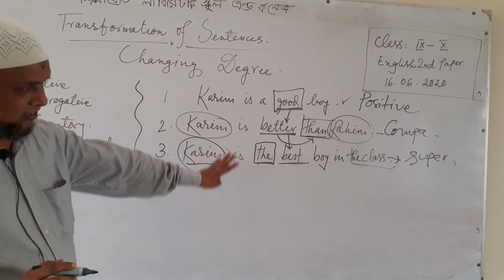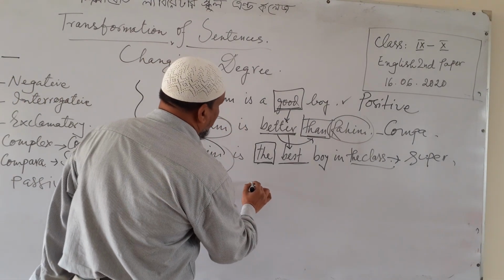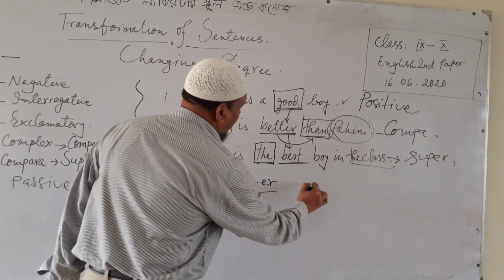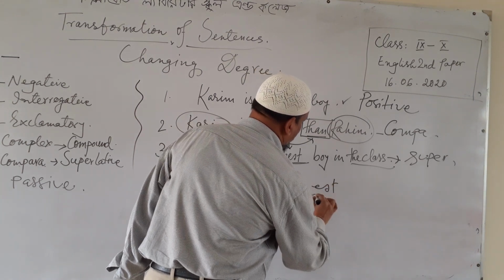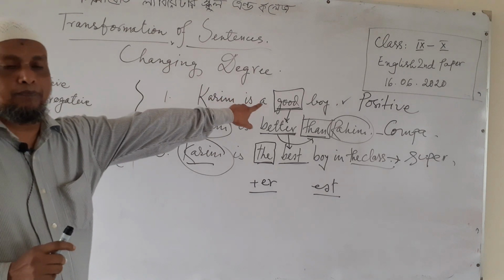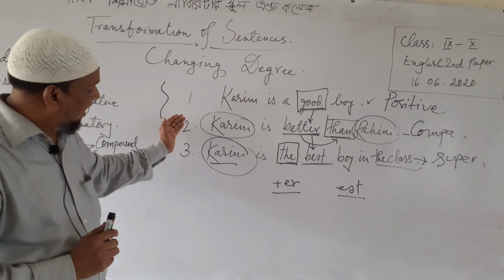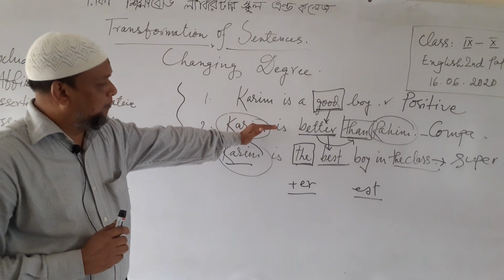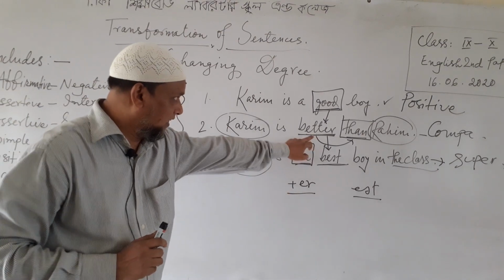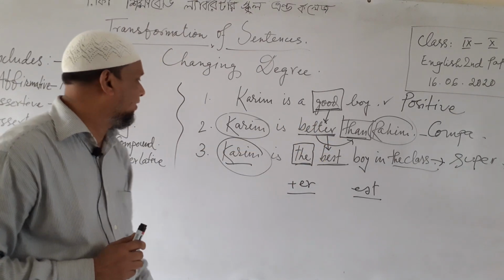If we analyze these three sentences, we can see that normally we add er in the comparative form and est in the superlative form. So, in the positive degree, we use the basic form or main form of the adjective, and in the comparative degree, we add er with the adjective, and we also use than after the adjective.